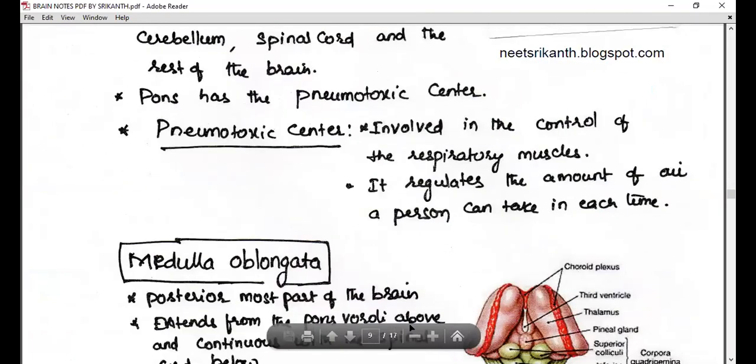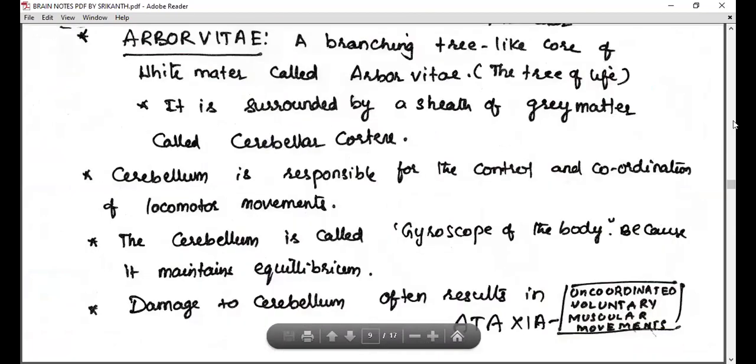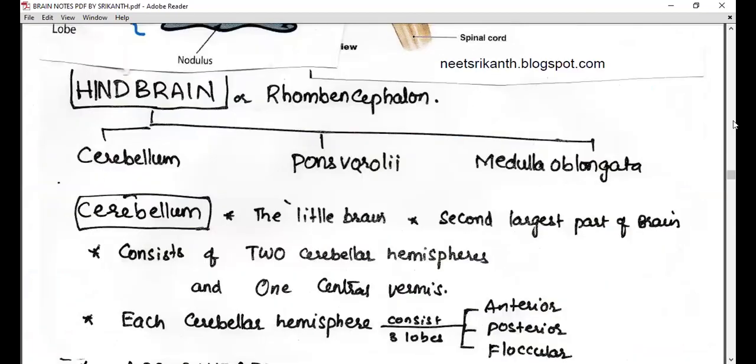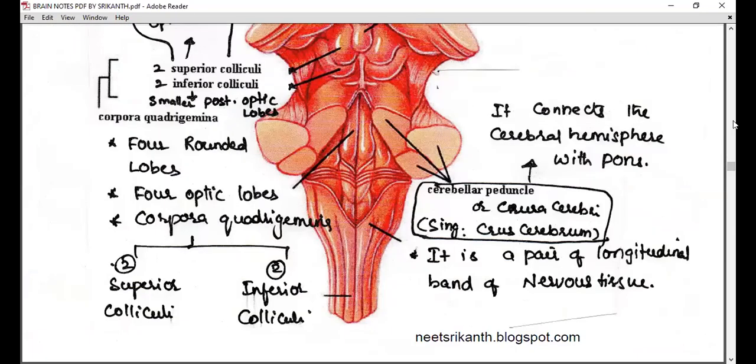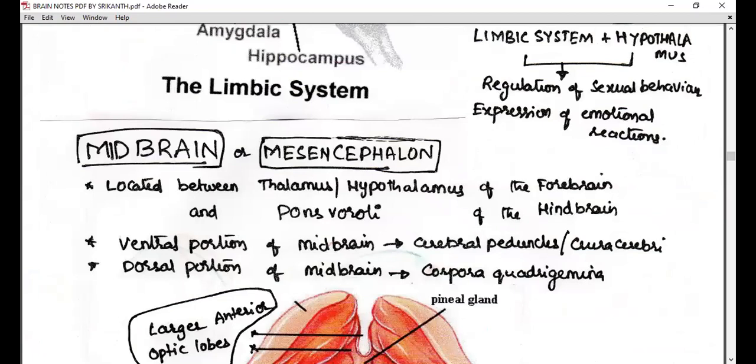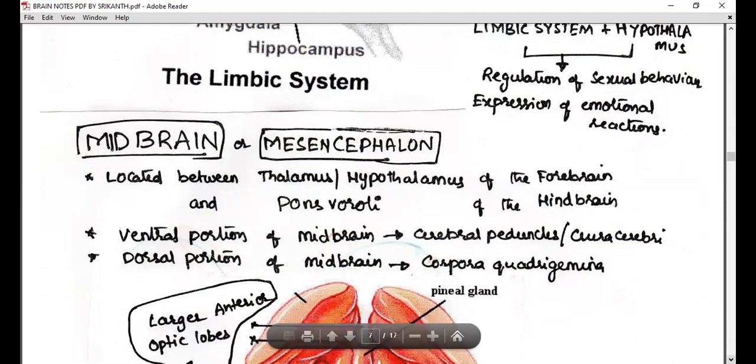Located between the thalamus and hypothalamus of the forebrain and pons varolii of the hindbrain. Midbrain location we are talking about, located between the hypothalamus of the forebrain and pons varolii of the hindbrain. That's why we call it the midbrain.